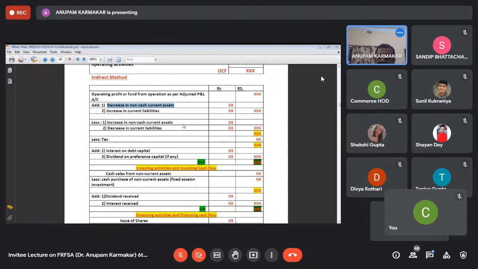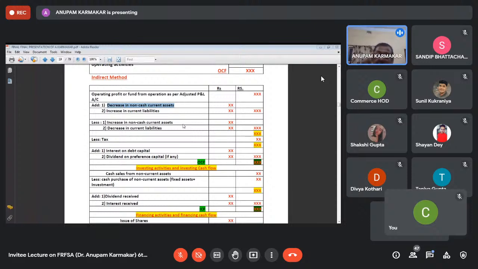And if the debtors balance is increasing, that indicates outflows of cash. Suppose at the beginning of the year, the debtors balance is 10,000, and at the end of the year, it is 50,000. That means you have sold goods on credit to the extent of 40,000, and they are going to make the payment after 3 months.